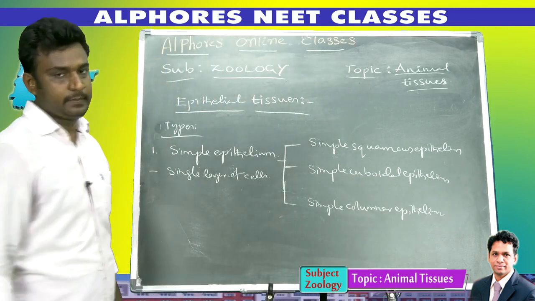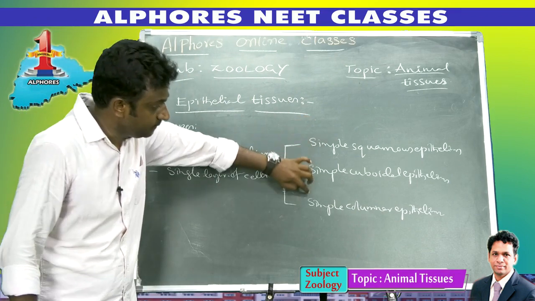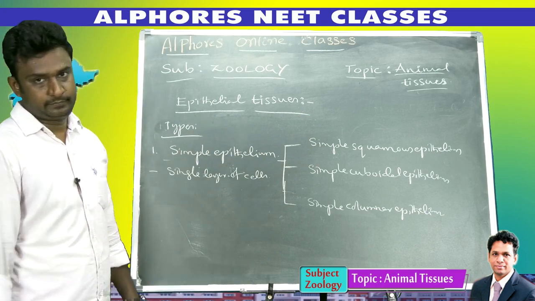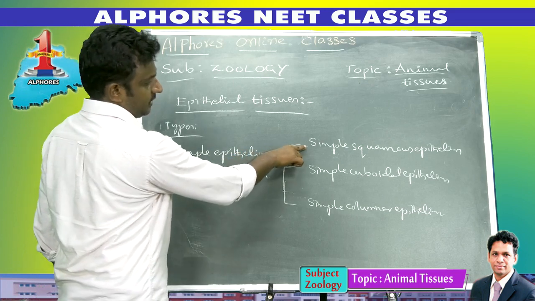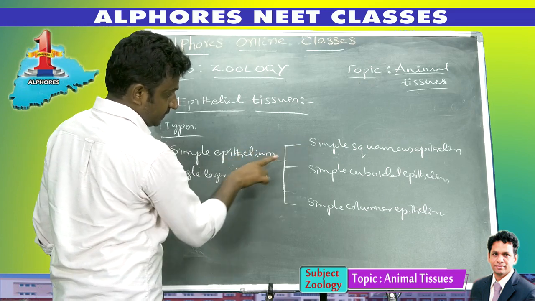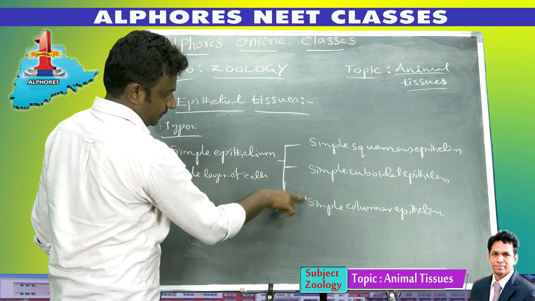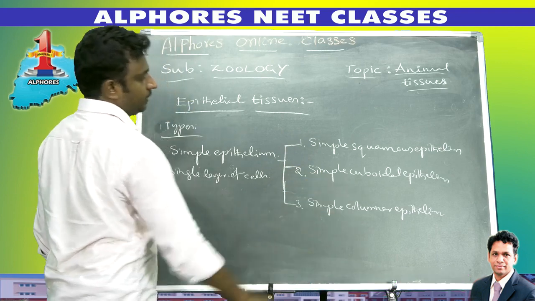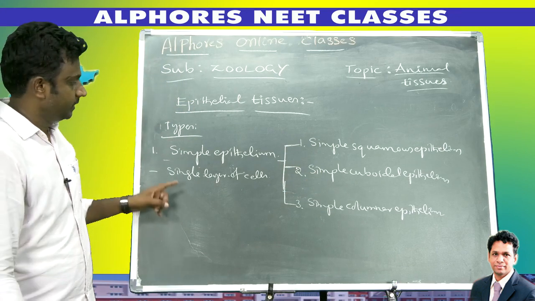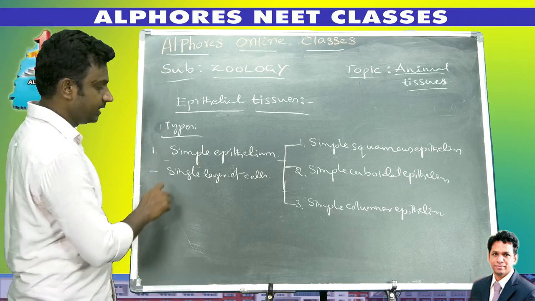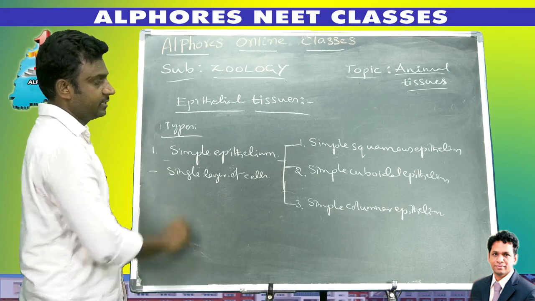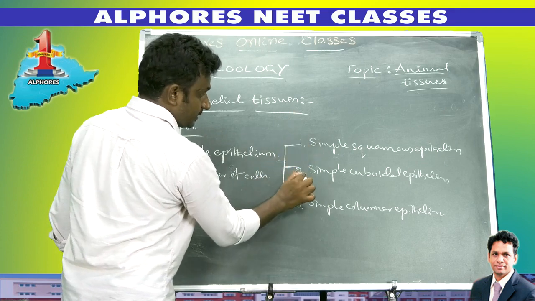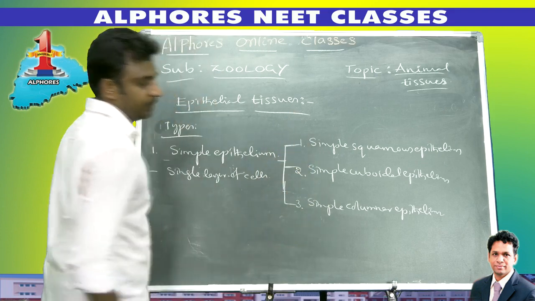These are the three types of simple epithelial tissues present in our body.